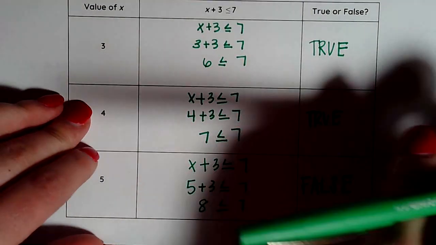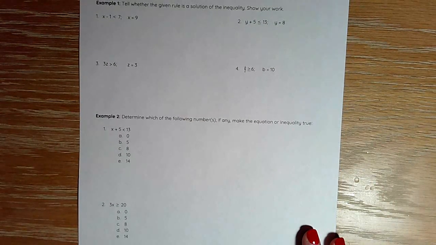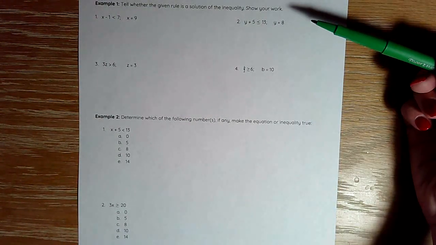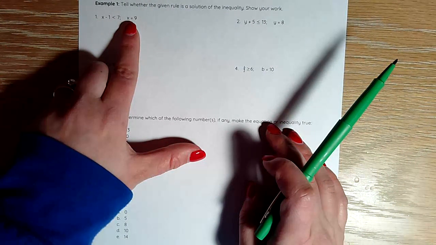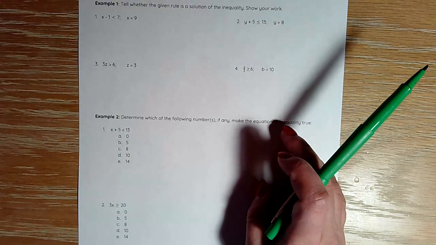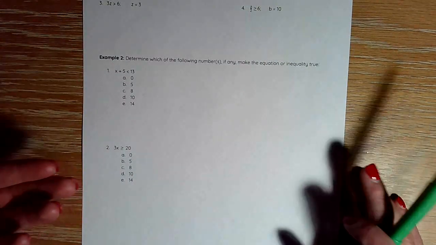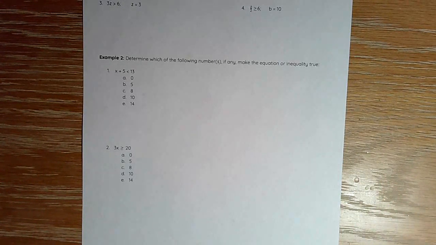If you go ahead and move on to that second page here, you'll notice that we have two different types of problems that we'll see. The first kind of problem is substituting in one value and determining whether the statement is true or false. The second type of problem is given a list of solutions, and we have to determine which, if any, will make our inequality true.